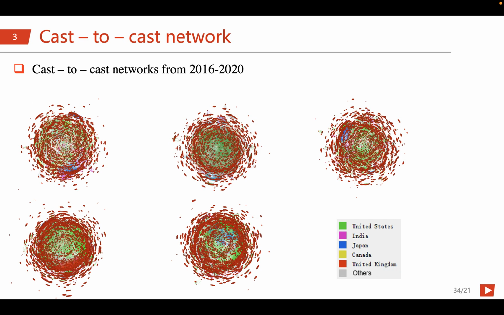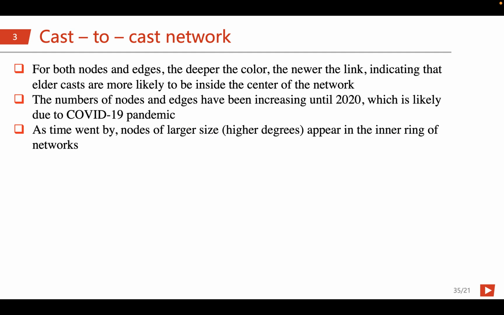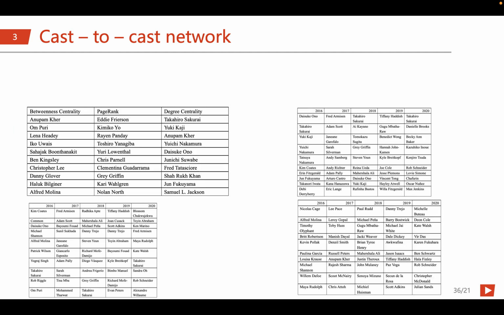Here is the cast-to-cast network. For both, the number of nodes and edges have been increasing until 2020, which is likely due to the COVID-19 pandemic. For both nodes and edges, the deeper the color, the deeper the link. So the adult casts are more likely to be inside the center of the network.